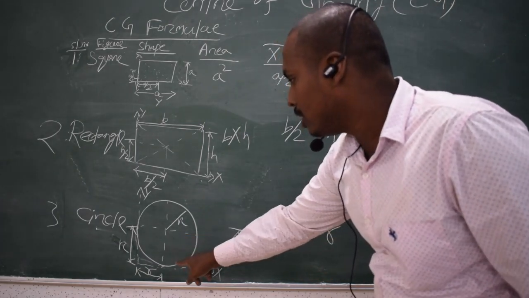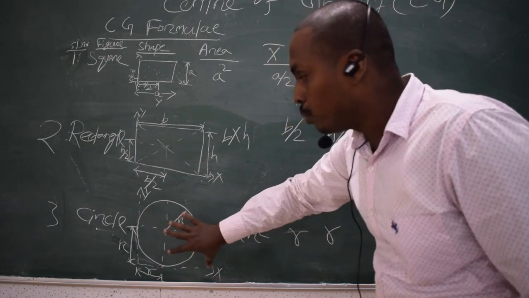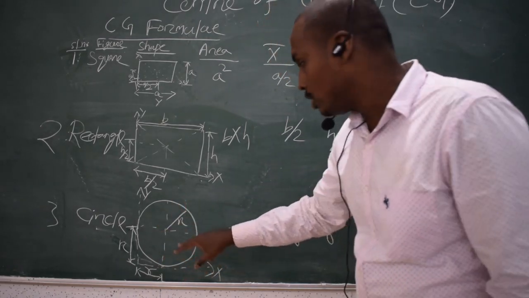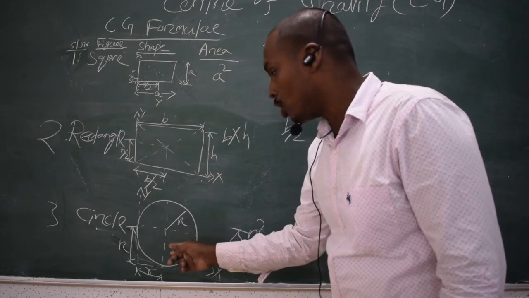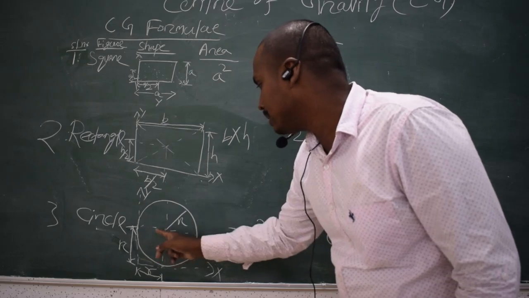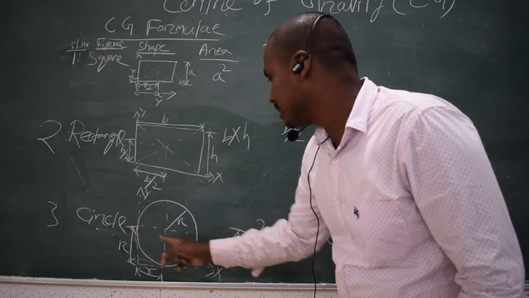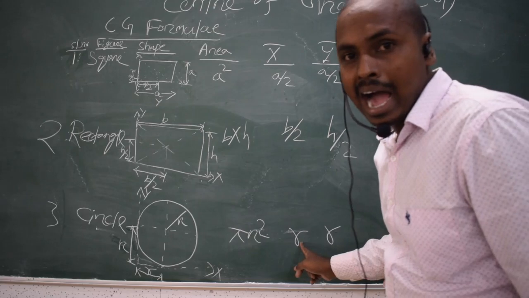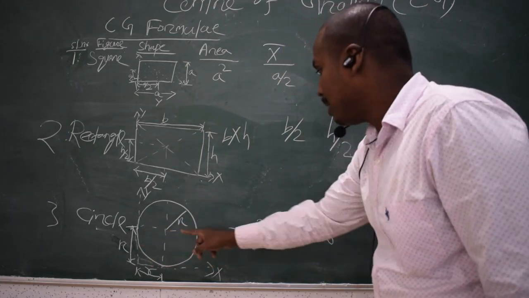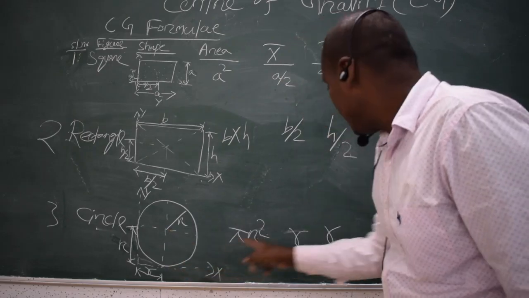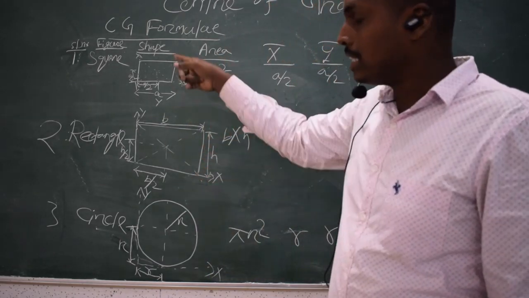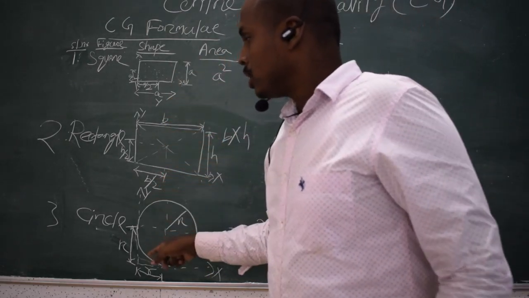You see in the figure I put the circle in the first quadrant, so that it is easy to find the corresponding coordinates of the centroid. The x coordinate, from this point to the y axis, is r. From the figure itself it is visible, and the distance to the x axis is also r. So these are the formulae for different figures like square, rectangle and circle.